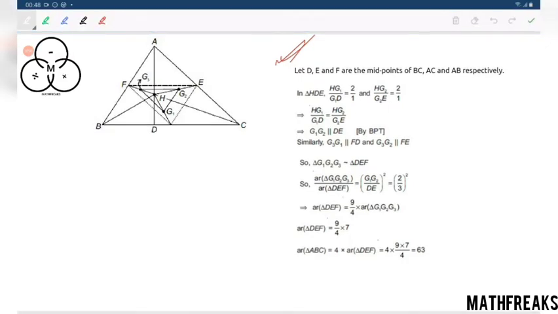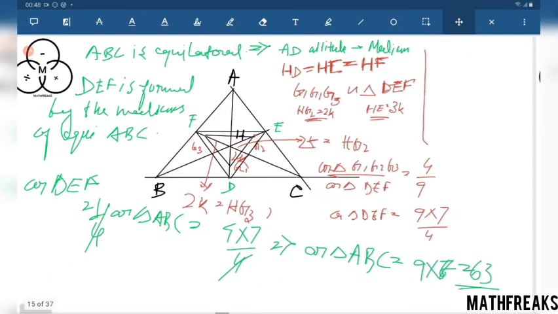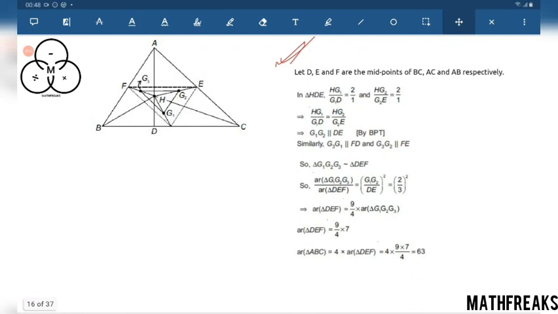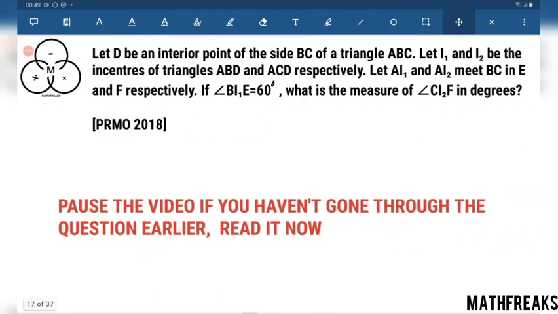This is nothing difficult. When we are considering DEF, midpoints of the sides BC, CA, AB, you just focus on my solution. I won't say that this is necessary. Let's go to another question.